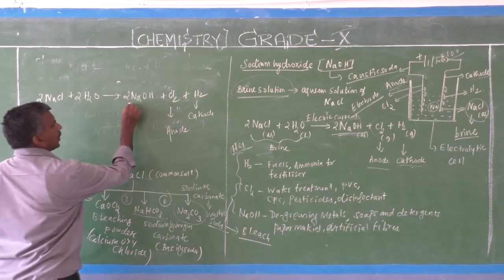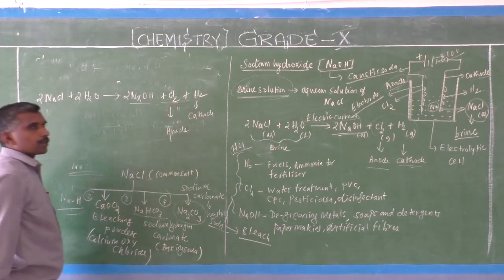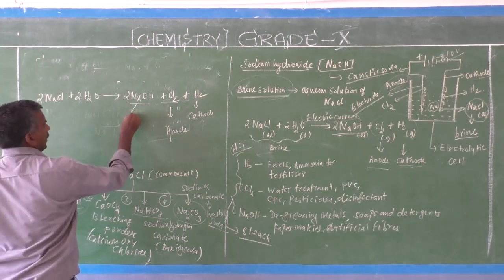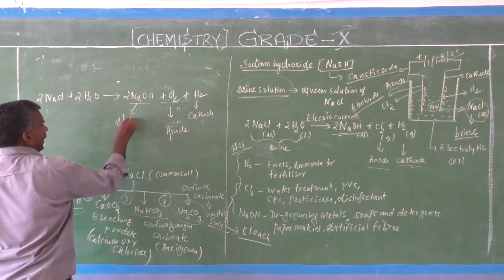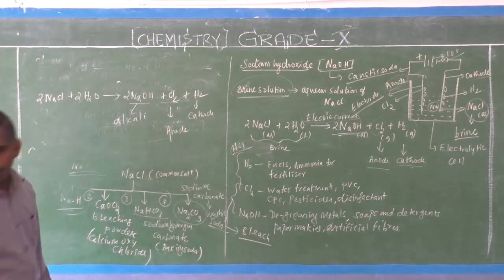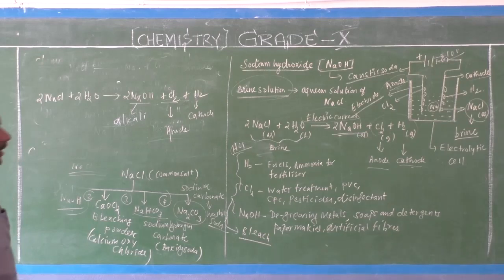Sodium hydroxide and chlorine are formed. Sodium hydroxide is known as an alkali, that is a base.